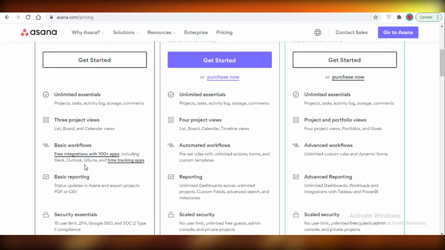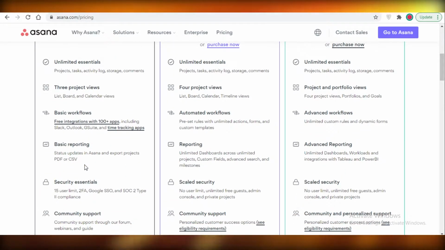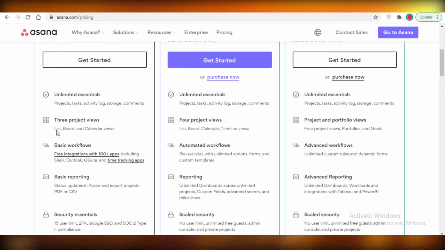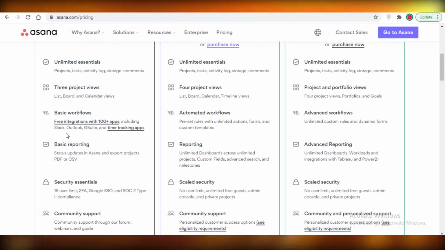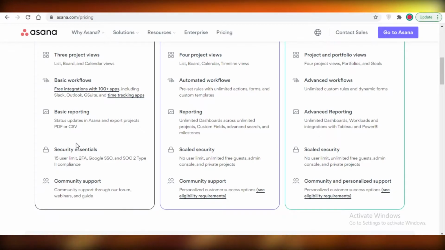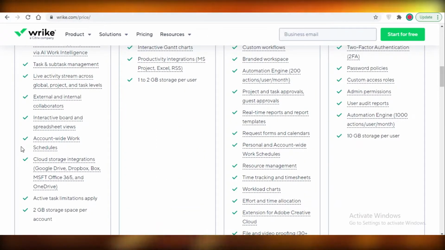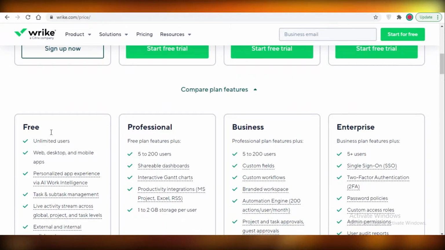Now on Asana, there are unlimited essentials, so basically unlimited tasks and boards, but you can only view your boards in 3 views, so that's a limitation on Asana which is not present on the other 2. After that, you have over 100 integrations, and you also get time tracking applications. You have basic reporting and basic security essentials. And the catch on Asana is that you only have a 15 user limit, so in one workspace only 15 people can work. So if your team exceeds 15 people, you're going to have to opt for Wrike because it's the only one that provides you with unlimited users.